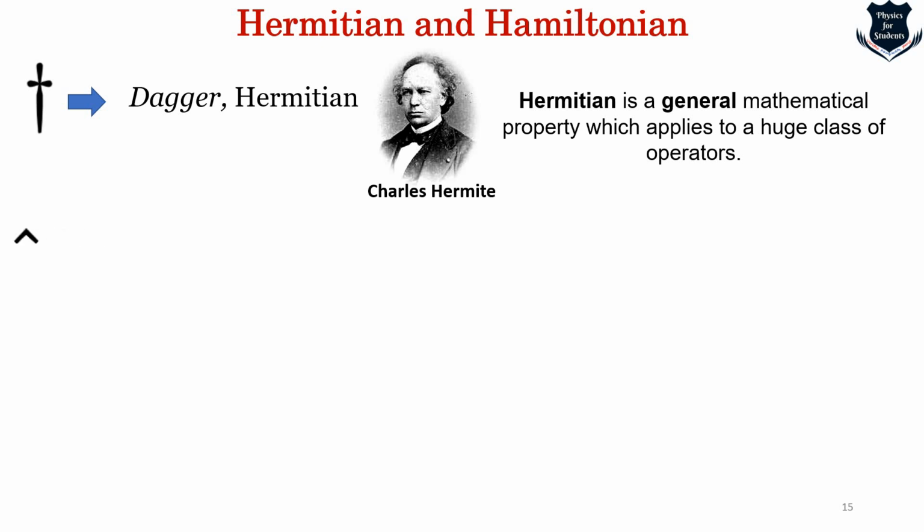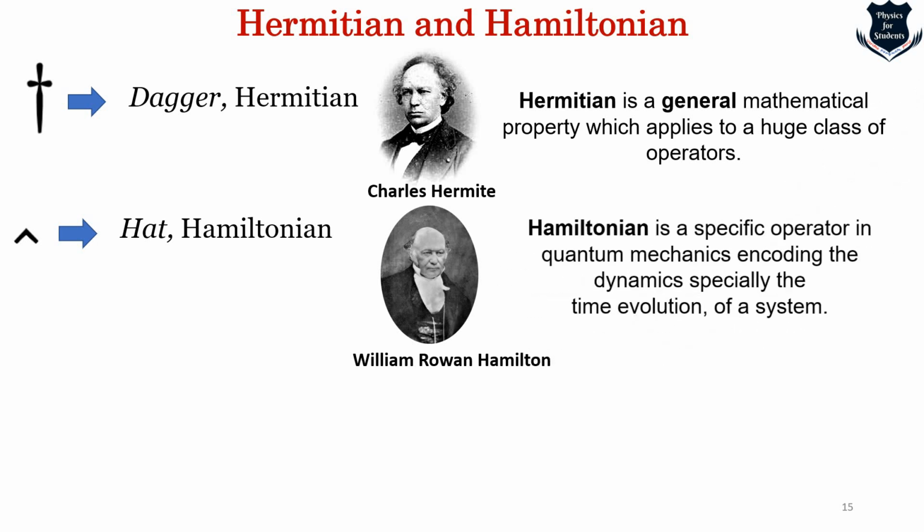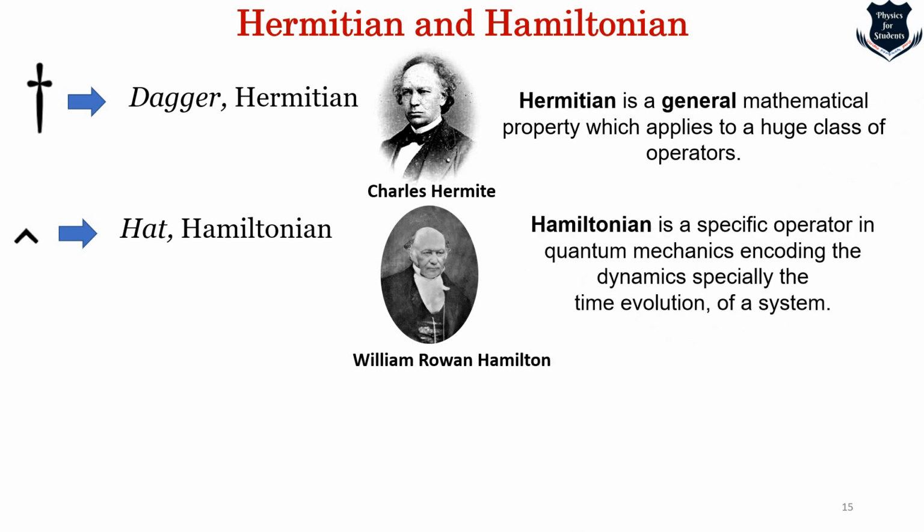Also, this one is the sign of the Hamiltonian. It is denoted by a hat, and this was coined by William Rowan Hamilton, an Irish mathematician. I think he is the first person to use the term tensor. Now the Hamiltonian is a specific operator, although it is also general, but in terms of quantum mechanics it encodes the dynamics, especially the time evolution of a system.